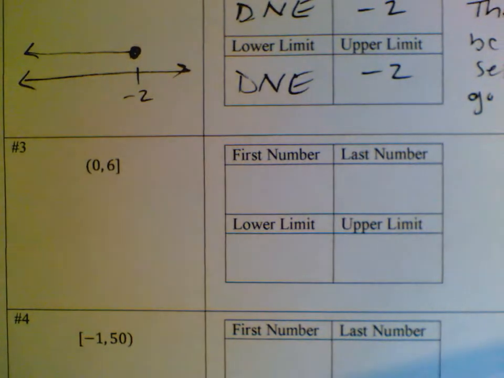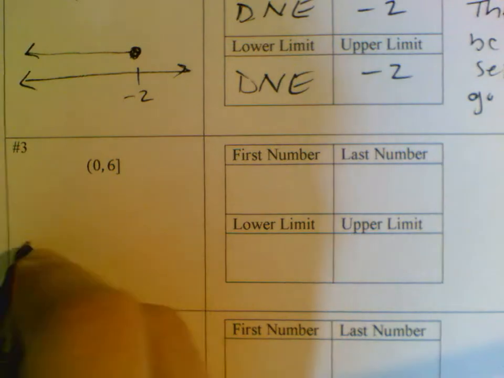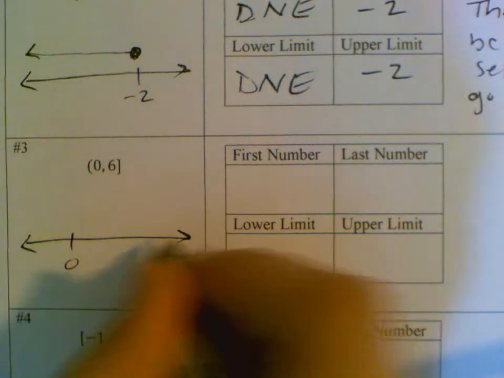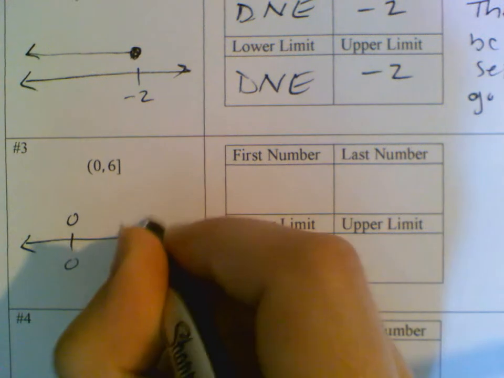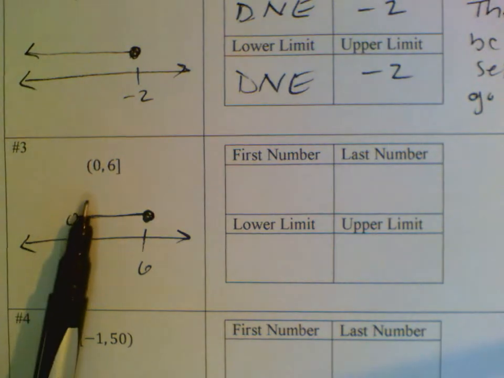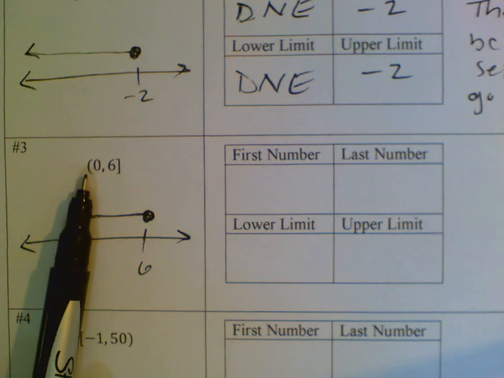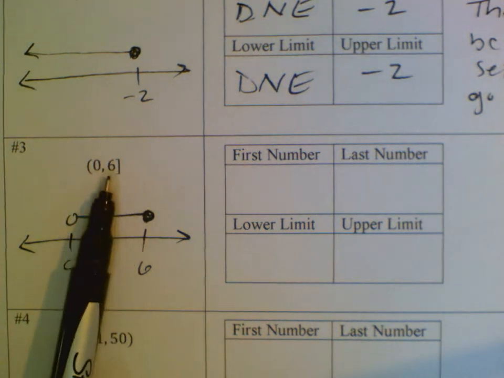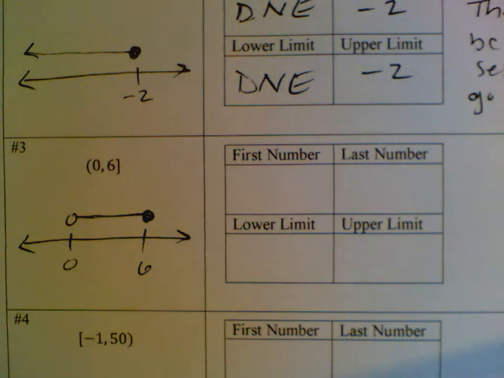All right. Next, 0 to 6. Okay, this is going to get interesting. So 0, 6, open circle, closed circle. A soft parenthesis means that we are not including the endpoint within a set. So 0 is not a member of this set. The bracket like this, square brackets, means that it is included.